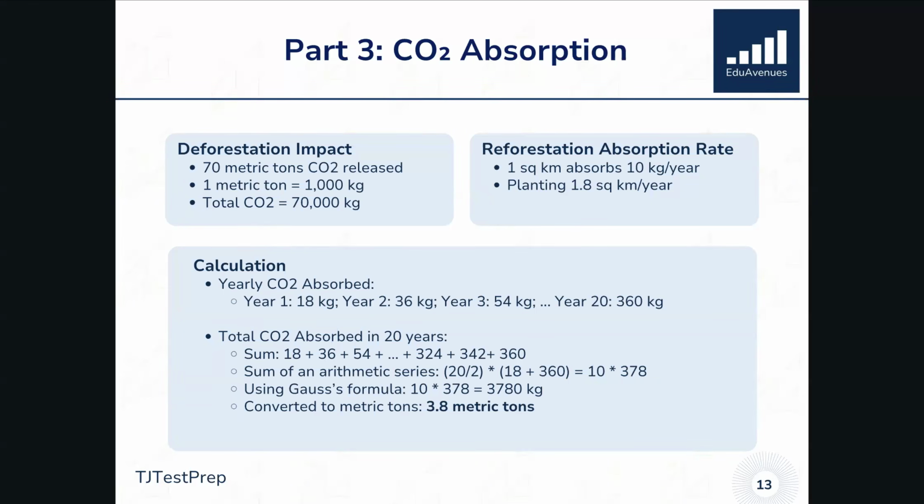We encourage students to solve problems iteratively and try to identify patterns that are occurring. For example, we can look at year one and know that we've planted 1.8 square kilometers in the first year, and that's going to absorb 10 kilograms times 1.8. In other words, it'll absorb 18 kilograms in year one.